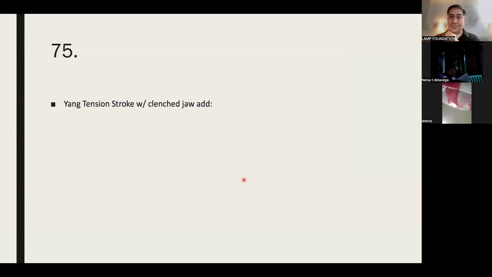Clenched jaw: what do we add? Stomach 7, stomach 6, and LI 4. Sometimes they use cupping, the small cups. And then stiffness of the tongue: Du 15, Ren 23, and Heart 5. Okay, slurred speech again.